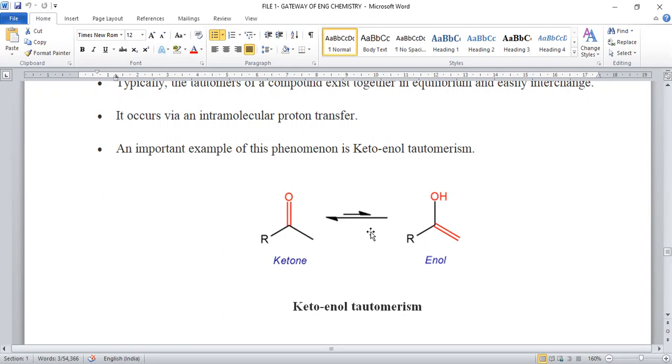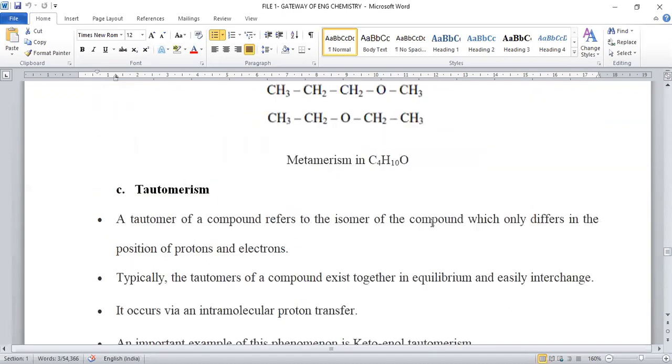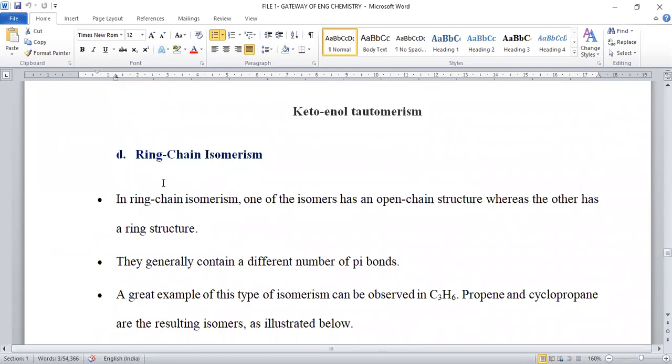There is always dynamic equilibrium. So vice versa reactions are possible, right? So this is a kind of tautomerism. Now let us move on to another called ring chain isomerism.